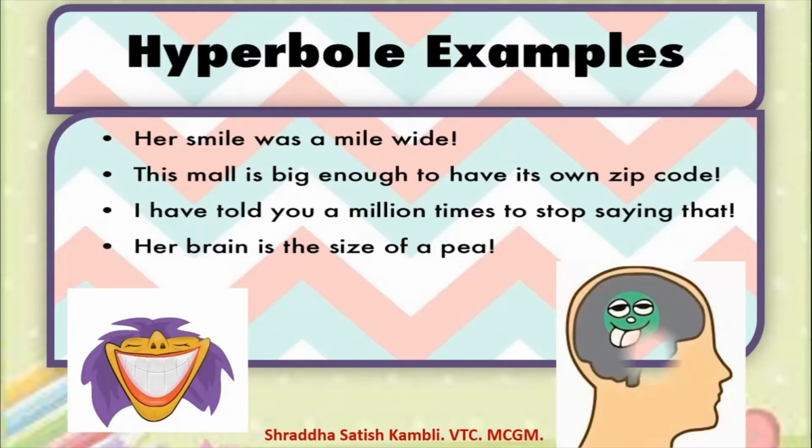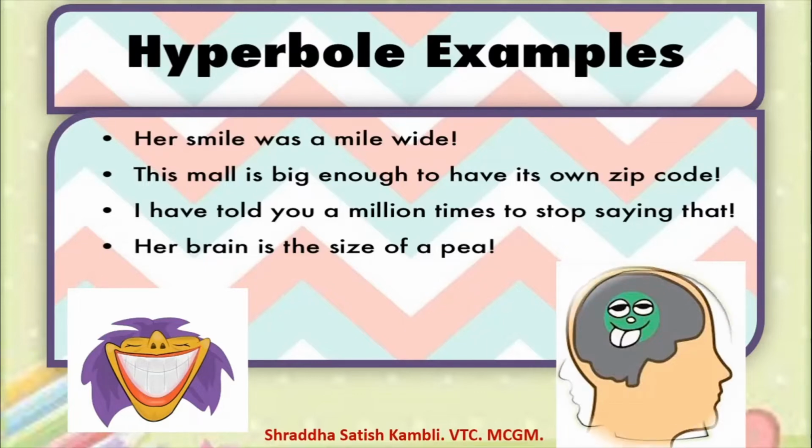That means you're comparing someone's brain to the size of a pea. All of us have our brain inside our skull, and more or less the sizes of our brains are the same. Correct? But here it means that she doesn't use her brain, or she is not intelligent enough. The meaning of the sentence is this.